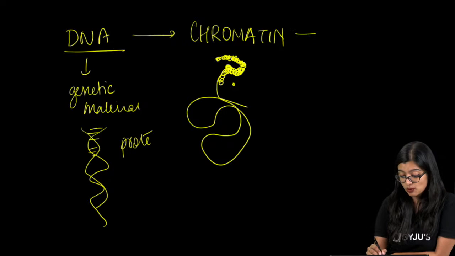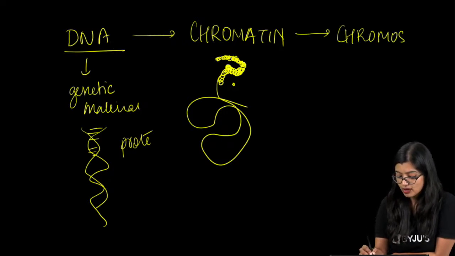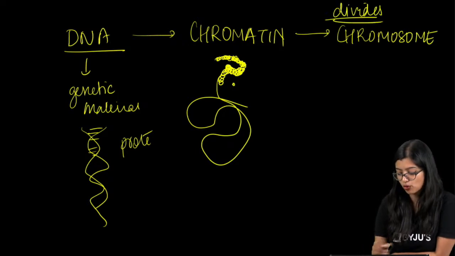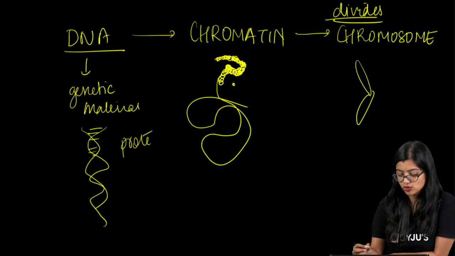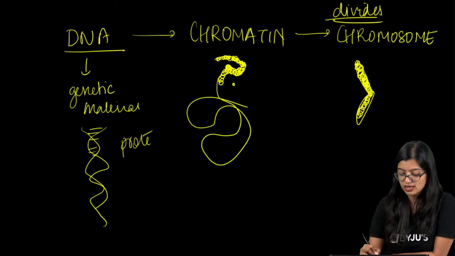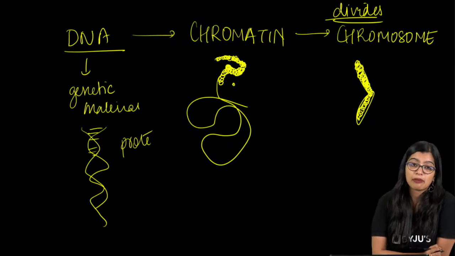Now the thing is, when the cell divides, it will form chromosomes. These chromosomes are rod-shaped structures. So when this chromatin undergoes further condensation, it will form chromosomes. Primary role, yes. Very good, very good.